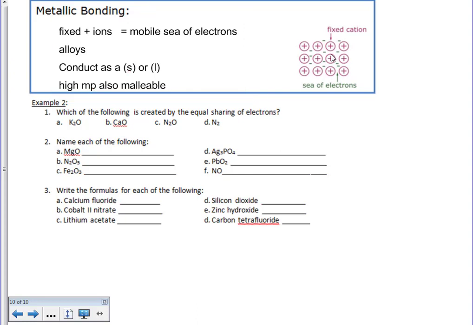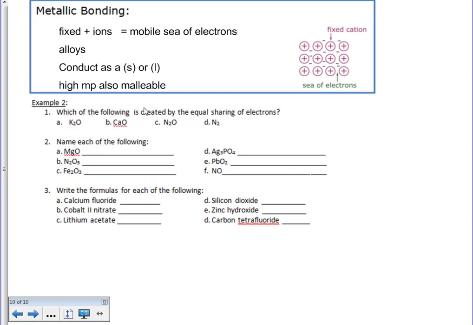And again, you can see that this is the fixed cation. The electrons flow through the cations, allowing that sea of mobile electrons to occur. So when we're looking at the following, it says which of the following is created by the equal sharing of electrons. If I'm sharing, that automatically tells me that I'm going to be